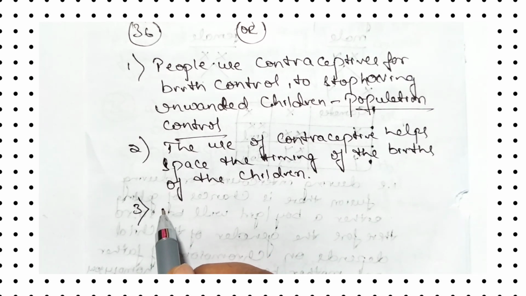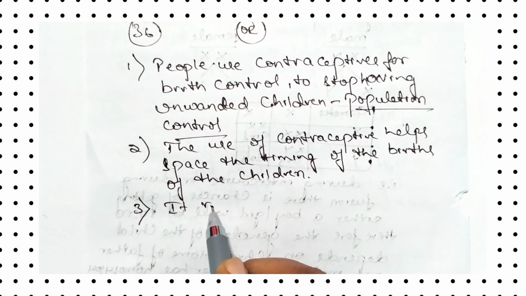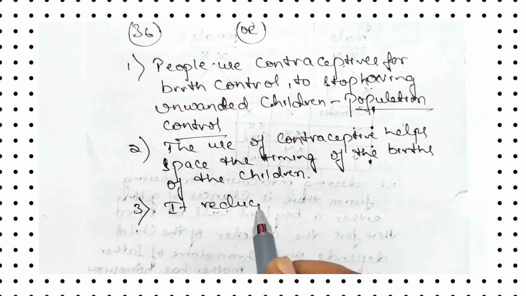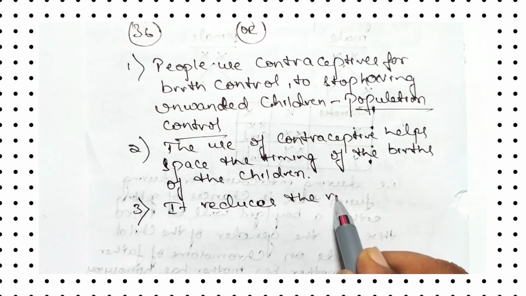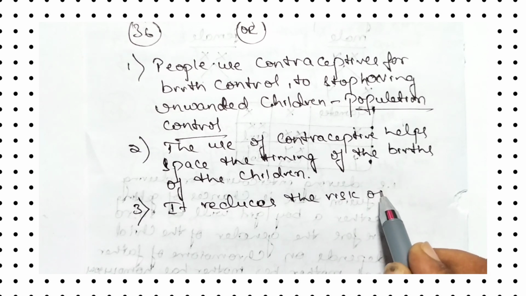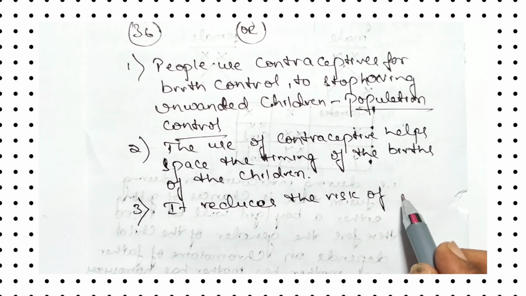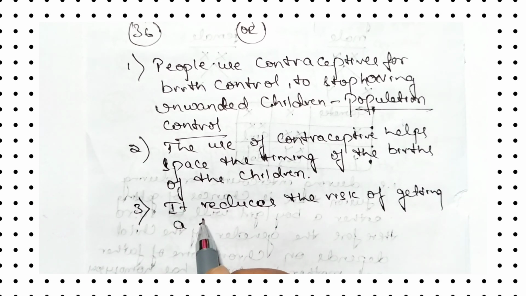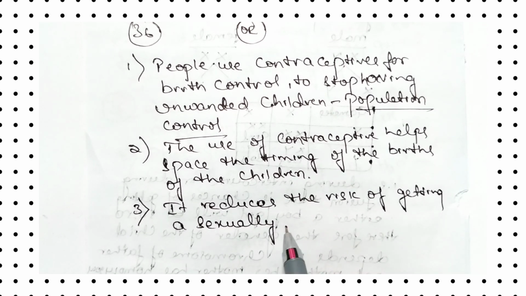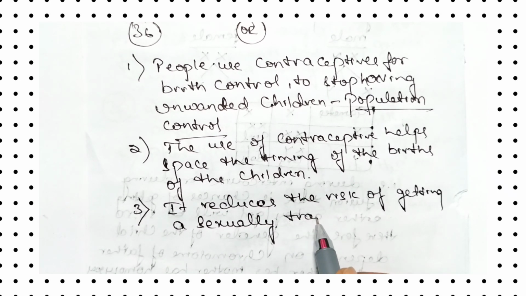Another very important one: adopting this contraceptive method will reduce the risk of getting sexually transmitted diseases. By adopting a contraceptive method, we can avoid sexually transmitted diseases.